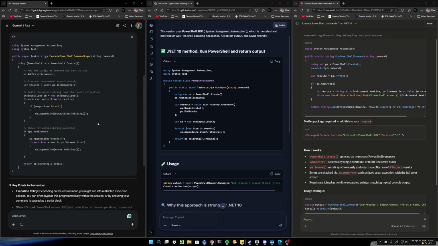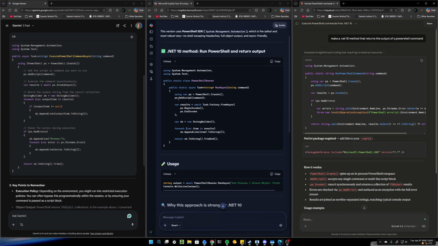So let's say you vibe code here. You vibe code in Copilot, you vibe code in Gemini or in Claude. If you don't know C# really well, you can't fix it. There are some commonalities. So here we have PowerShell create, PowerShell create, PowerShell create. But you don't know what they are doing if you have never done it manually. And the problem, again, as you see here, is they are handling errors in a way that's very different.